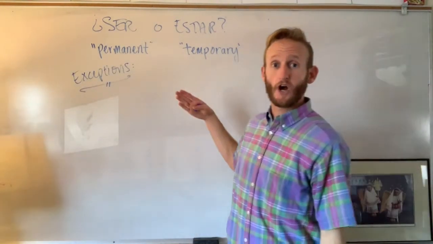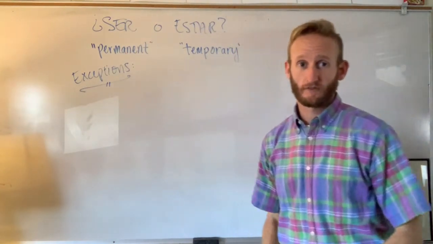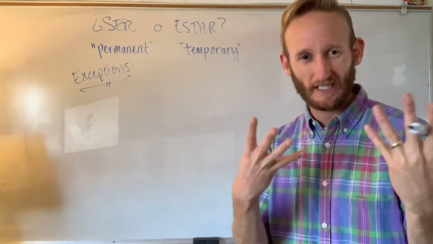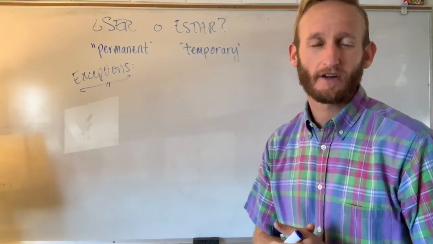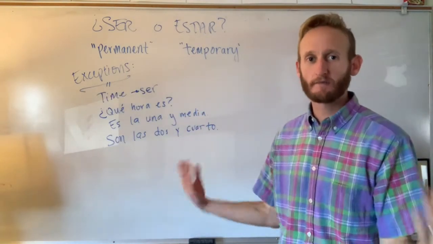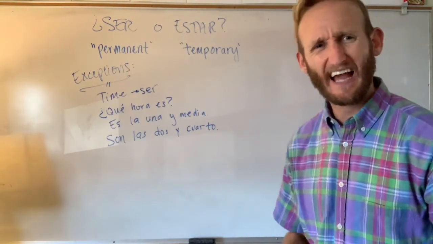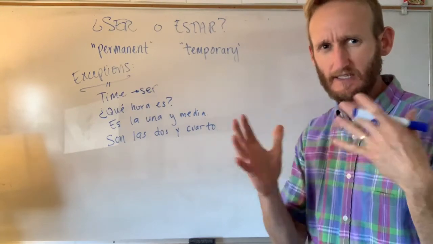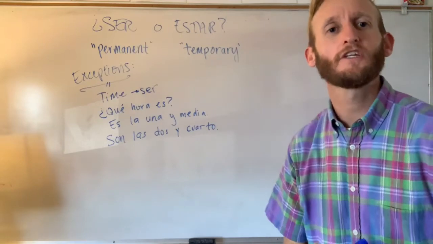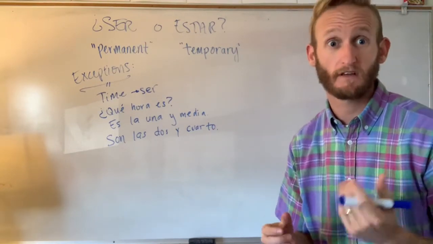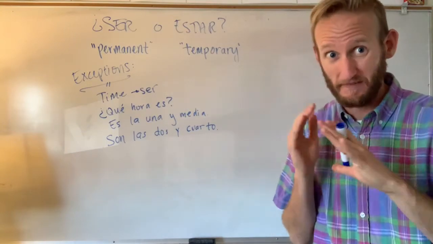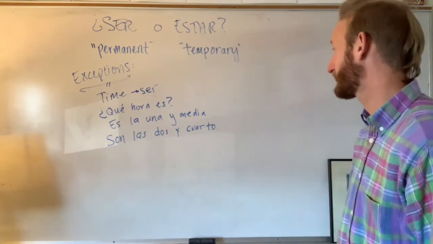Now, there are exceptions to these rules. There are times where it might feel like you'd use one, but you actually need the other. Here are a couple of examples. So time is one of those examples where you think, I would use estar, right? Because time is always changing. It's never set on one thing. But in this case, you're going to use ser. So maybe think of like the passage of time. That is something that is permanent. You can't freeze time or fast forward time. This isn't Back to the Future, right?